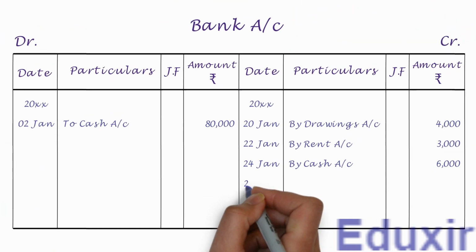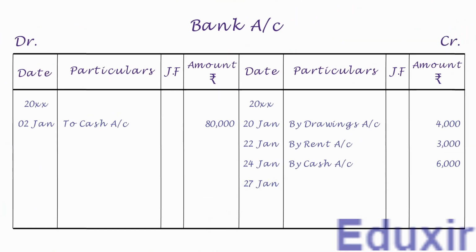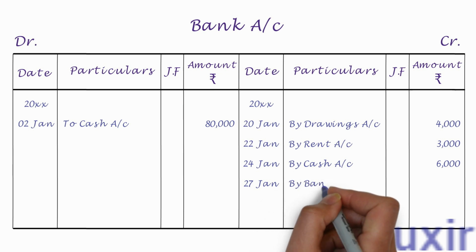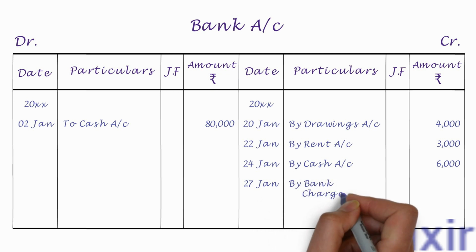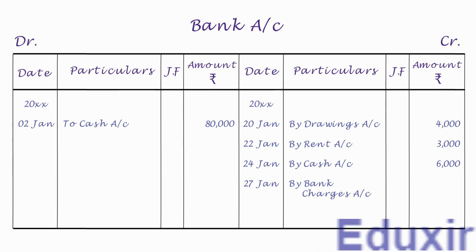Let us first write the date in the date column. Let us then write by bank charges account into the particulars column. Let us write the credit amount of 200 rupees into the amount column. With that, we have completed the posting of this journal entry into the bank account. Let us now take up the next entry.